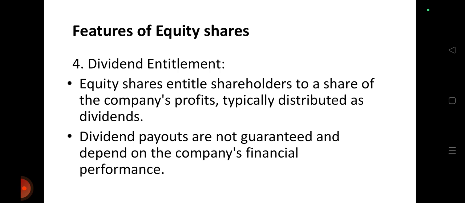Next is dividend entitlement. Equity shares entitle shareholders to a share of the company's profits, typically distributed as dividends, and the dividend payouts are not guaranteed and depend on the company's financial performance. So dividends come out of profit. If the company has a huge amount of profit, it provides dividends to the shareholders, and it totally depends upon the profit of the company.